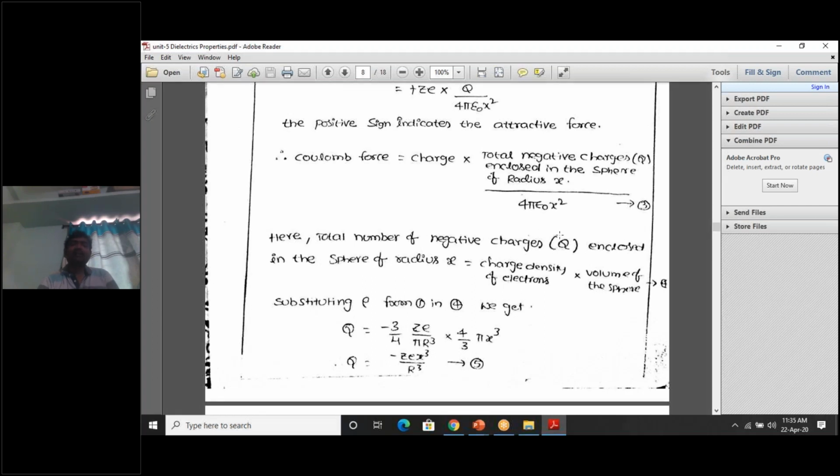Sir, then how do we calculate capital Q? There is a procedure. We already know one expression. We already know charge is equal to what? What is the formula for charge? Density. Charge is density into volume. Yes, we already got one formula. What is that formula?